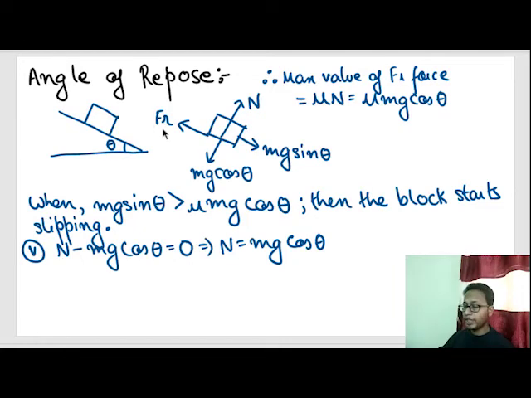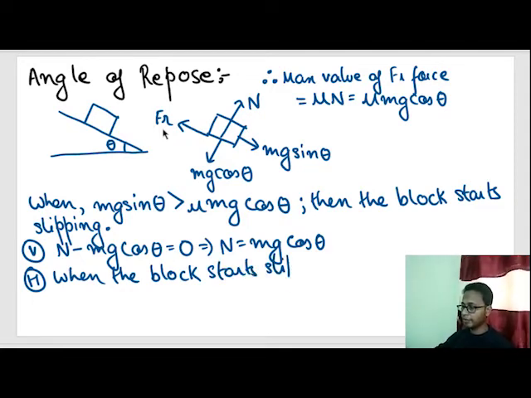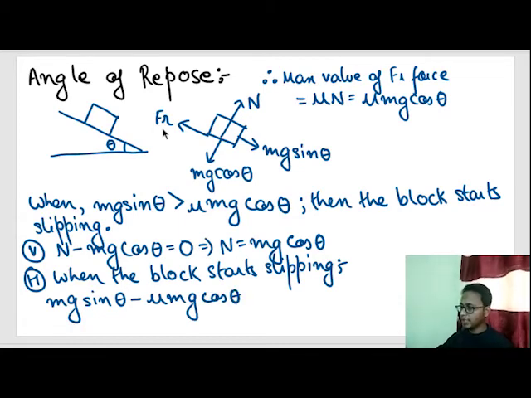When the block starts slipping, let's write the component along the incline. When the block starts slipping, mg sine theta minus the maximum friction force, which is mu mg cos theta, is equal to mass times acceleration, which is approximately 0.